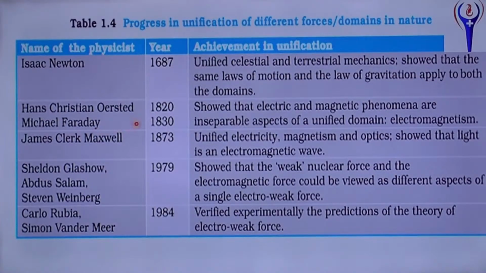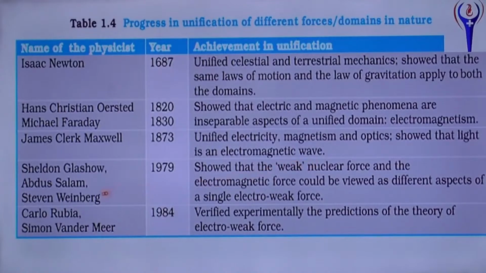Hans Christian Ørsted and Michael Faraday showed that electric and magnetic phenomena are inseparable aspects of a unified domain, that is electromagnetism. There is a link between electric and magnetic phenomena, given by Ørsted and Faraday. James Clerk Maxwell unified electricity, magnetism and optics, showing that light is an electromagnetic wave.